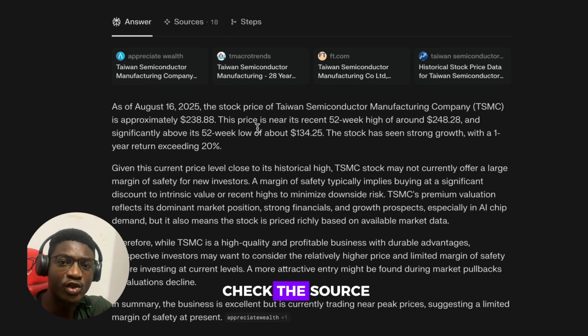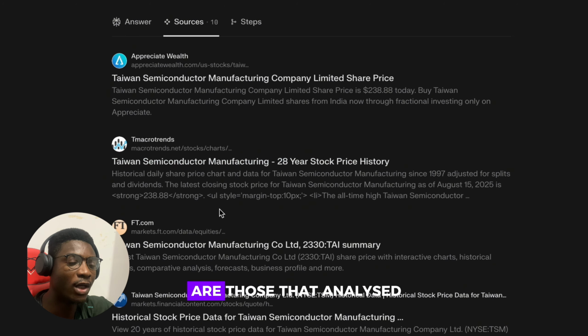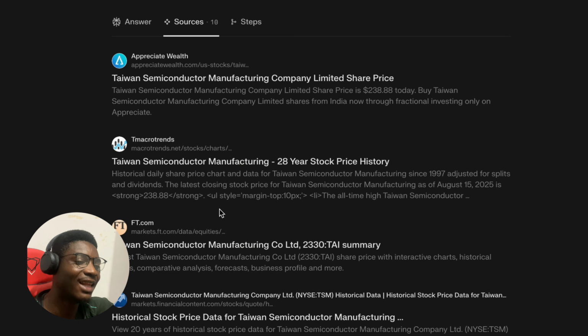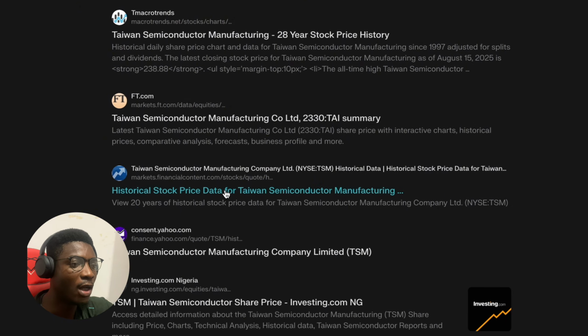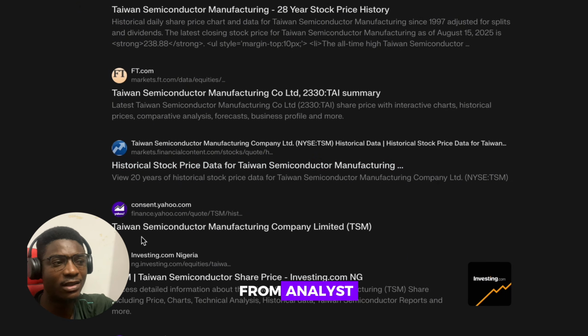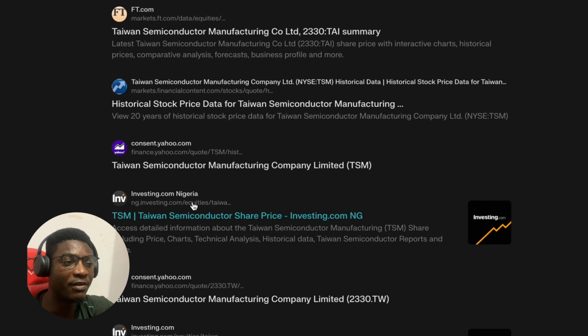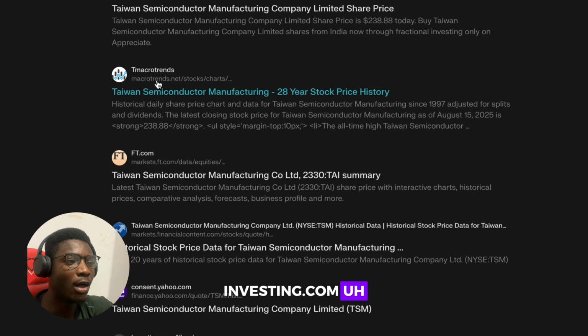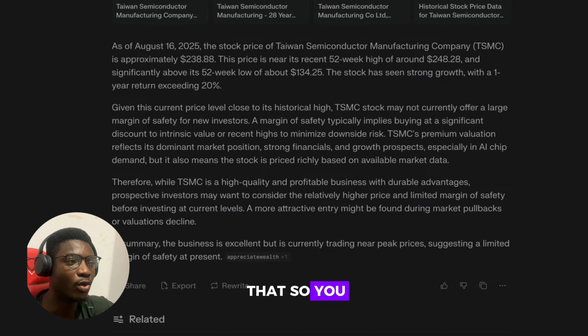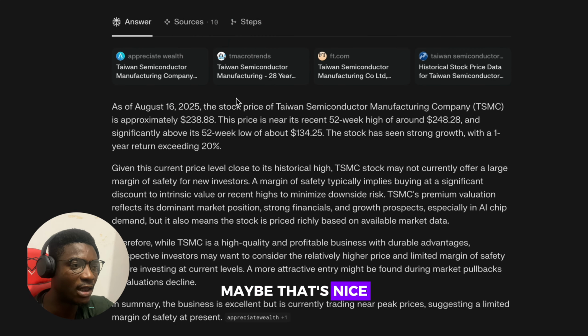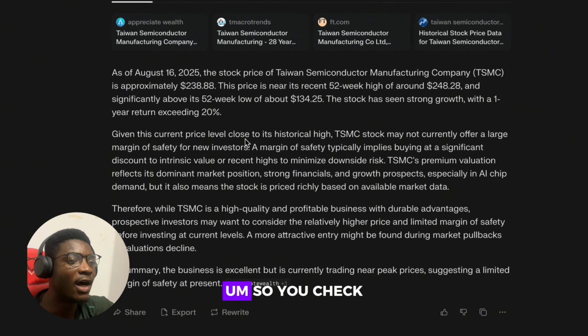Very important to check the source, to know who are those that analyze this and give the summary. You could see consensus analyst ratings from Yahoo Finance, investing.com, MacroTrends and others. So you go back and like, okay, maybe that's nice. Morningstar too was part of the sourcing. Okay, maybe that's nice. So you check.